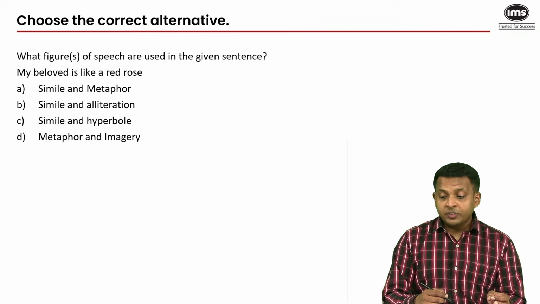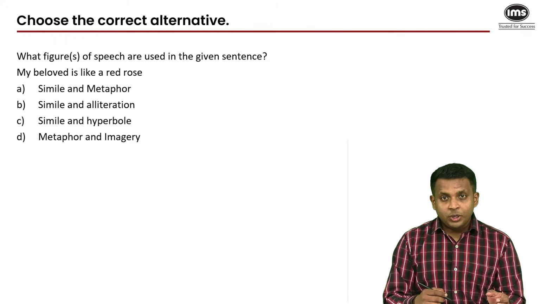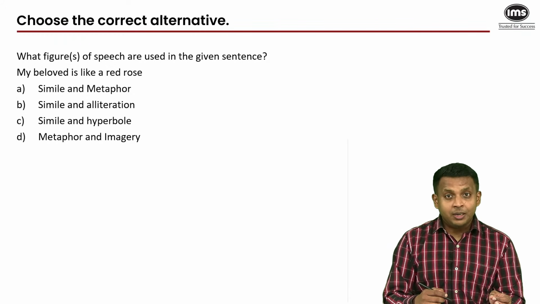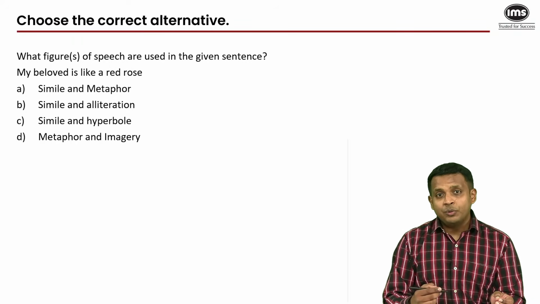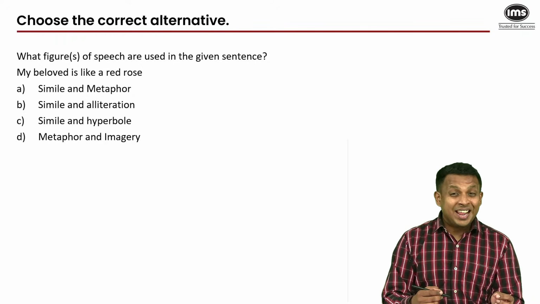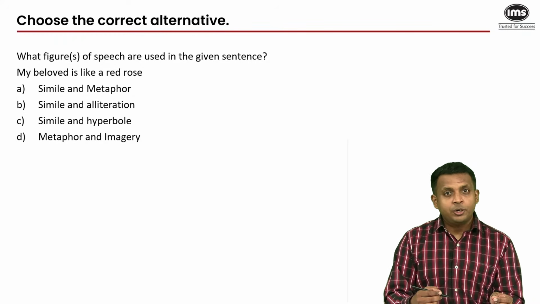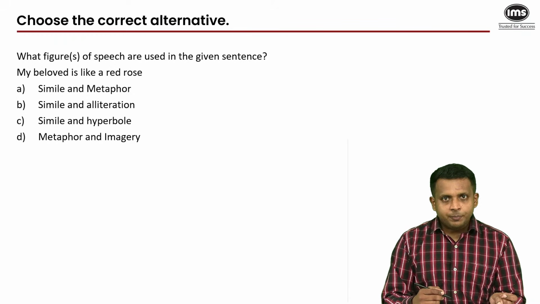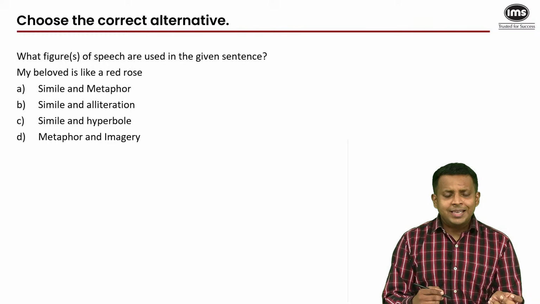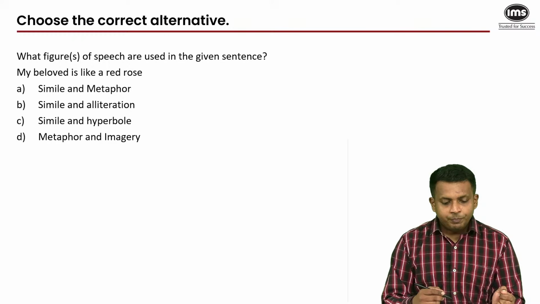There are two figures of speech in this line. One, as you can obviously see, is a direct comparison. Now you have simile and metaphor among the options. The camel is the ship of the desert, that would be an indirect comparison, and that would be a metaphor. But when you use words like 'like' or 'as' to compare two things, he fought like a lion in the battlefield, then that becomes a simile, and we have the word like in this question. So simile has to be one of our figures of speech.